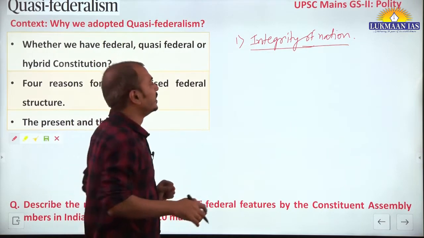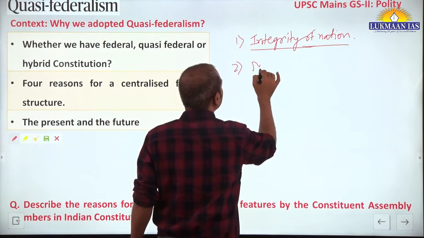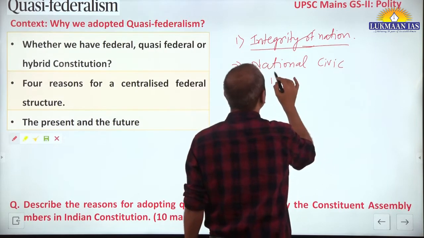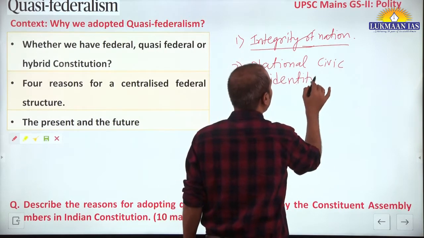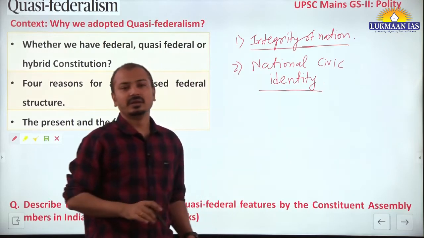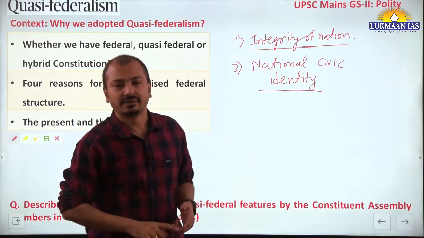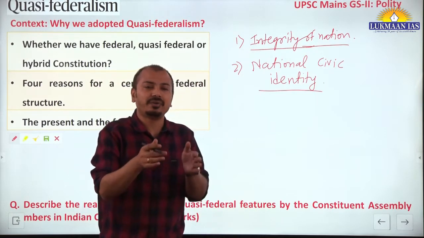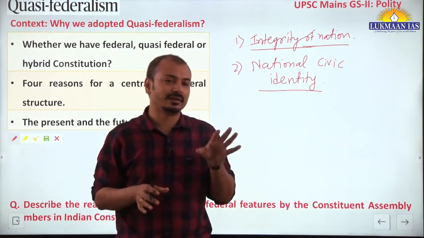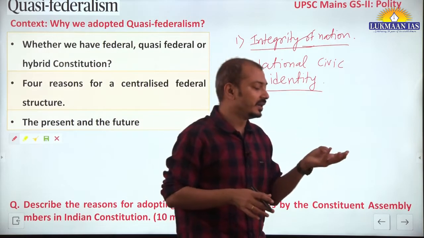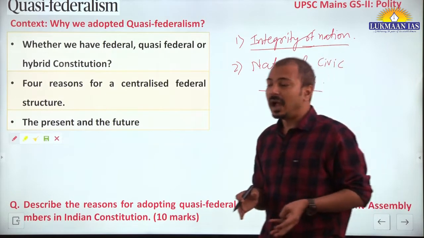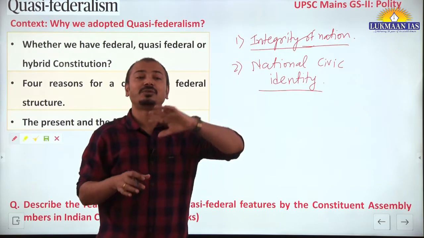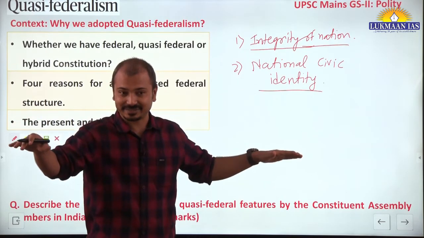Second, to create a national civic identity. India had ethnic, religious and linguistic diversity, and this diversity acted as a threat because everyone would try to hold on to their own identity, like caste, religion or region identity, which is closer to a person as compared to the nation, because there was no nation as such earlier.